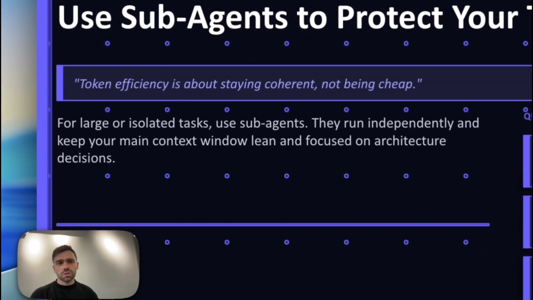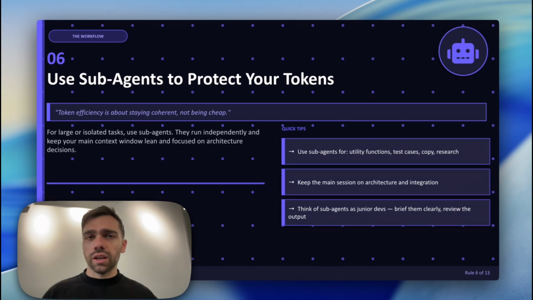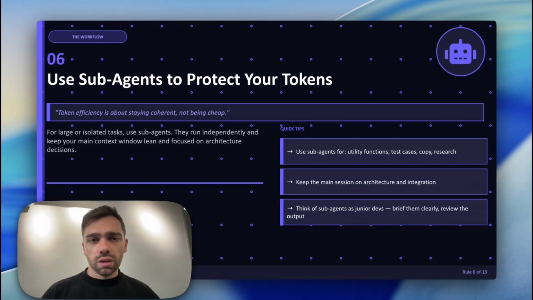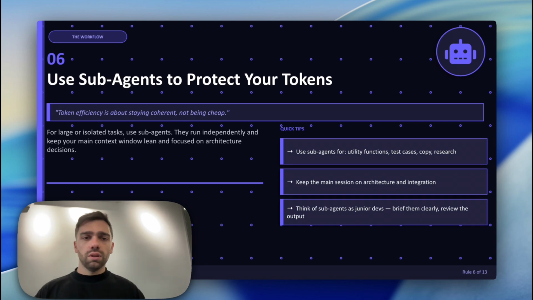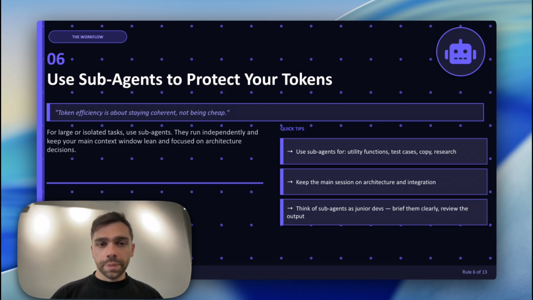The sixth thing is use sub-agents. A friend was telling me this, but for large tasks that you want done, you can actually just use sub-agents in the instance itself in Claude Code. What that will do is tell Claude to go ahead and release sub-agents for the different subtasks that you have. So it's doing the same functions: it's doing the test cases, doing copy or research, and then it brings it back, and then Claude Code itself will look over all of the work that the sub-agents did. So sometimes it can be a lot faster when you have basically 8 different tasks that you need to do all at once. So just know that, all right?